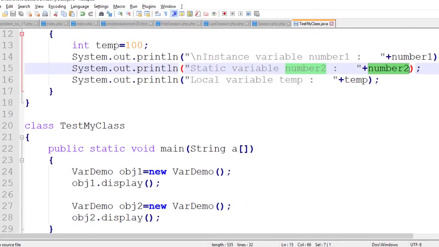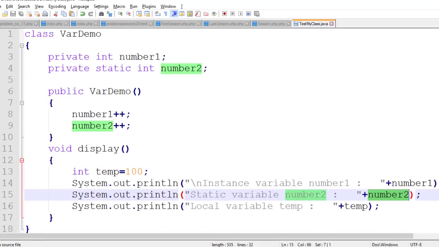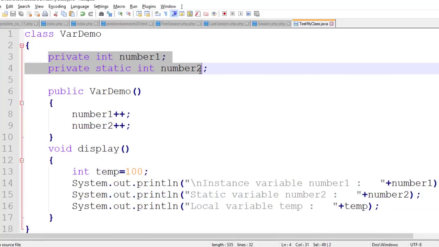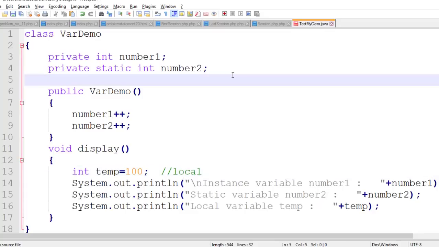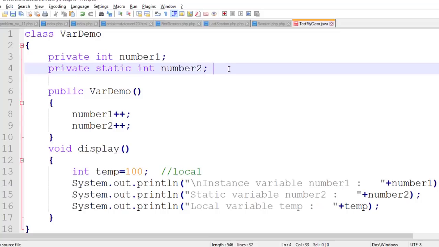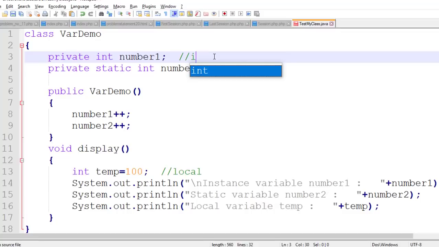Okay, so that is the difference between your static and non-static variables, and these variables must be inside the class, not inside the methods like this. Okay, this is a local variable, this is local. Okay, this is static, and this is your instance.